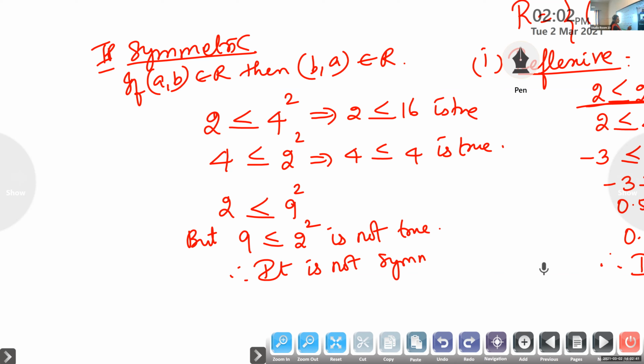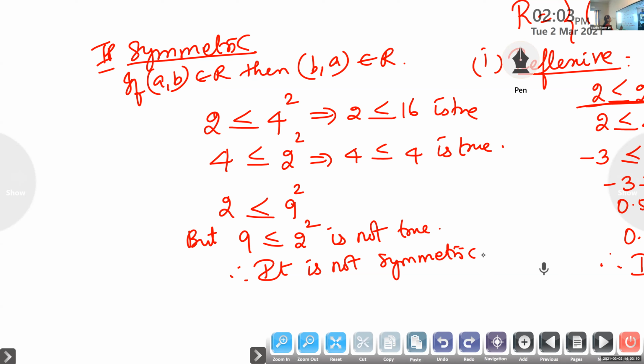Therefore, it is not symmetric. This type of questions we can't learn by heart. By applying the real numbers, if we know the real numbers, we apply the properties and check. Is it okay, Aryan? Yes, ma'am. So it is not reflexive, it is not symmetric.